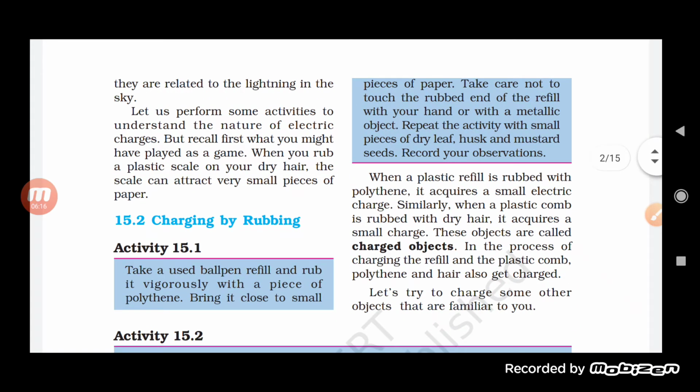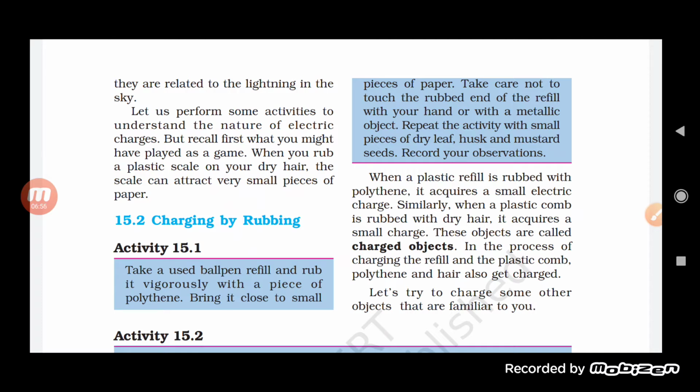So basically, we have taken a ball pen refill, and we will rub it with polythene. Now, when we bring this refill closer to the pieces of paper, what will happen? This refill will start attracting the dry leaves, the husk, or the mustard, which means the lighter objects. And why does this occur? Basically, it occurs because of the rubbing. So the question arises: why is rubbing causing the attraction?